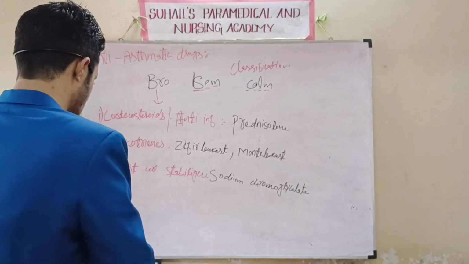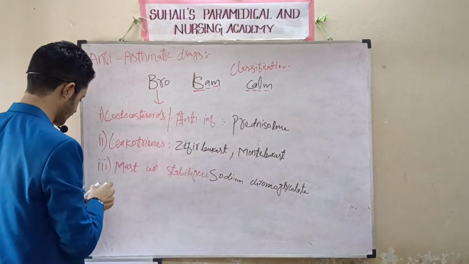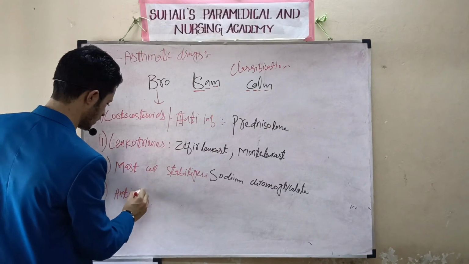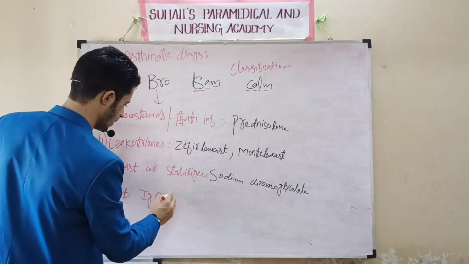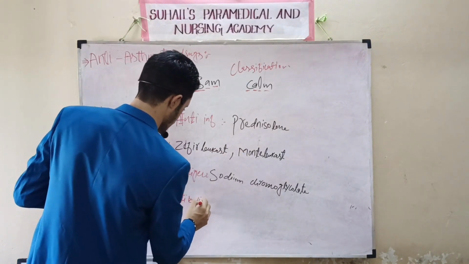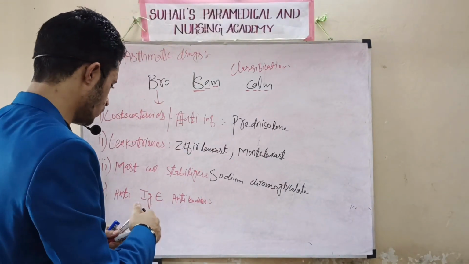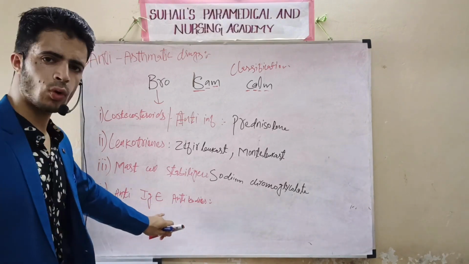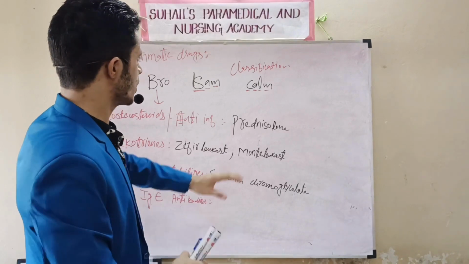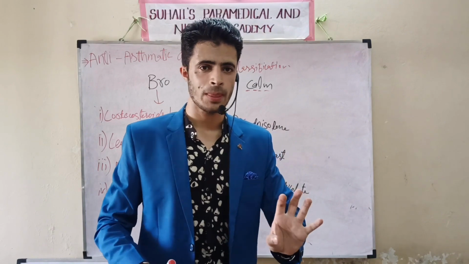One more classification is there, that is anti-IgE antibodies, because A means anti-IgE antibodies. In anti-IgE antibodies there is no drug to remember, just remember there are anti-IgE antibodies. So this was the classification. Today I will tell the classification. In the next lecture I will tell the mechanism and adverse reactions after the classification.